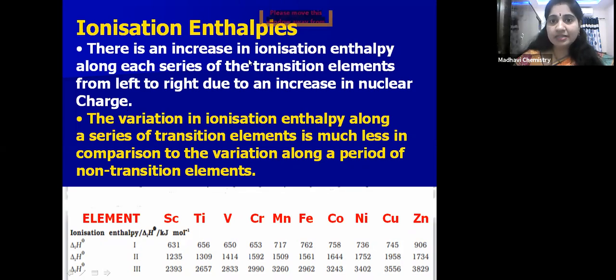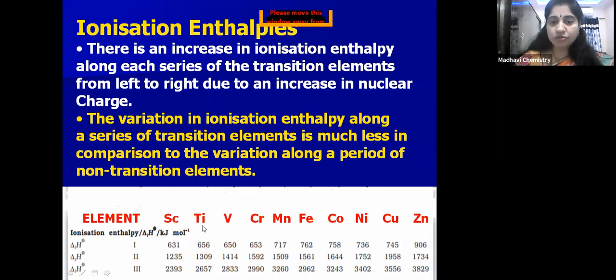So there is an increase in ionization enthalpy along each series of transition elements from left to right due to the increase in nuclear charge. If you move from left to right, what happens? Nuclear charge increases, atomic size decreases. So because of that, ionization enthalpy increases. Okay. Next, similarly, if you compare the ionization enthalpy in a series, top to bottom, what happens? Size increases. So from top to bottom, you can see the ionization enthalpies. From left to right, ionization enthalpies increase because nuclear charge is increasing and atomic size is decreasing.